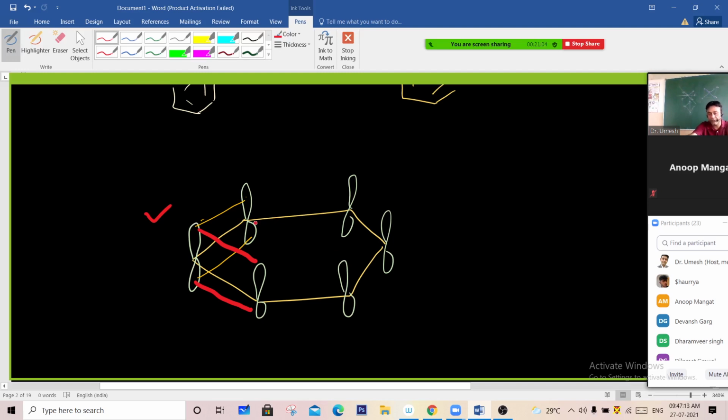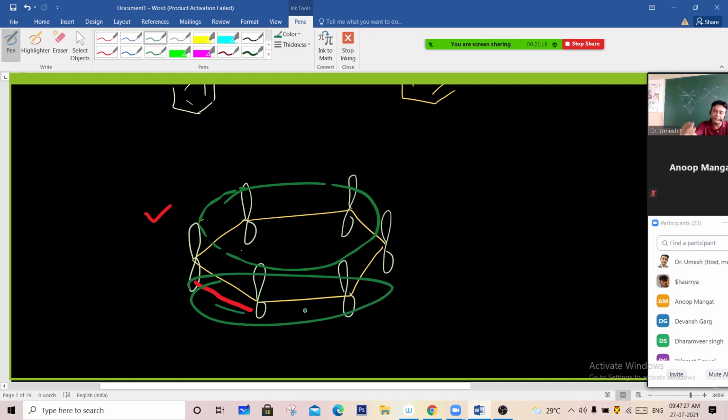But actually what he explained was this, that there is an electron cloud above the plane and below the plane of the ring, and the ring is sandwiched between the electron cloud.